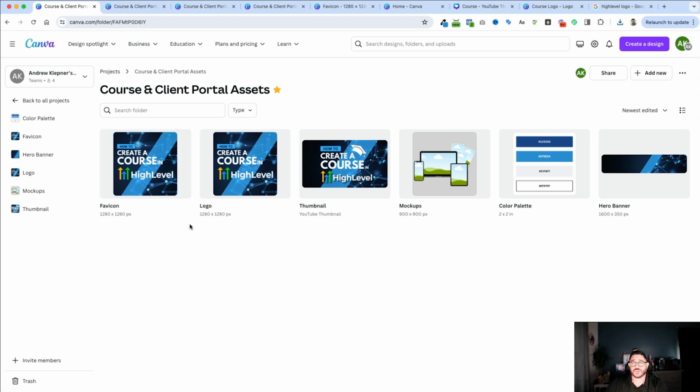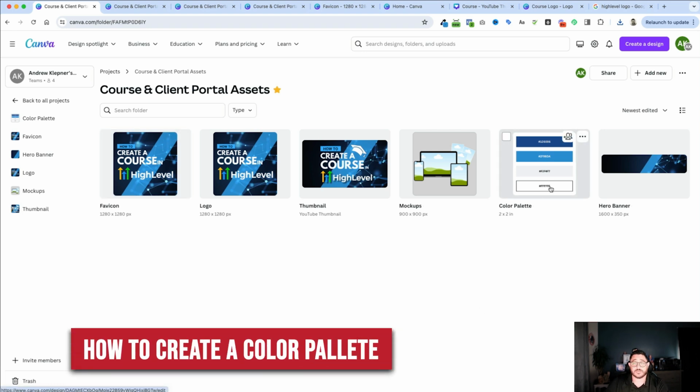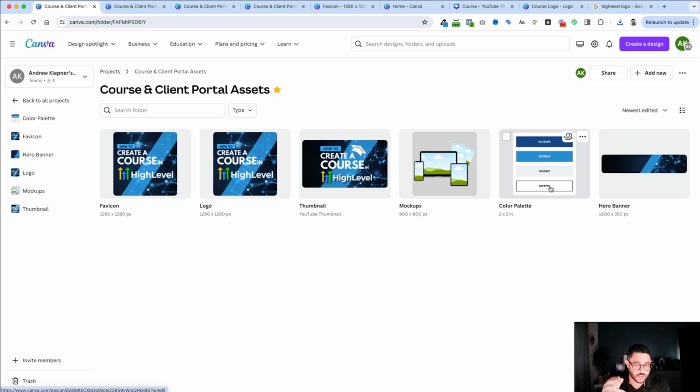The next thing I'm going to show you, though, is how to create a color palette. Now, a color palette is very important. You're going to need that in order to make sure that you have the right colors for the look and feel of your course. In order to do that, I'm going to open up either the thumbnail or the logo. In this case, I'll do the logo.